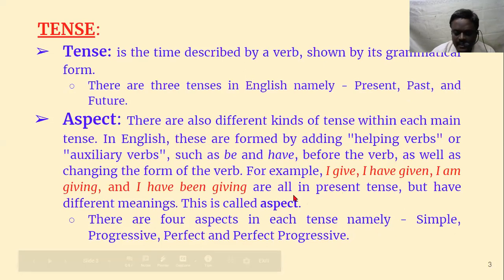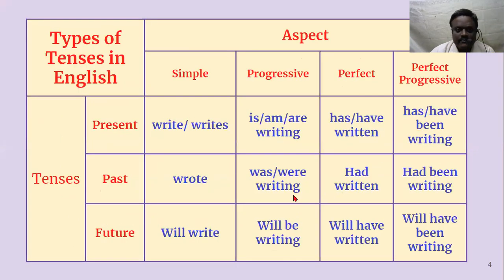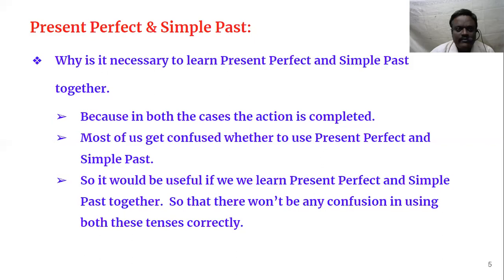And in the last class, we have already learned about simple present tense and present progressive tense. And today we are going to learn about present perfect tense and simple past tense, not present perfect continuous tense. That we will learn in the next class. But why today I have taken present perfect and simple past?